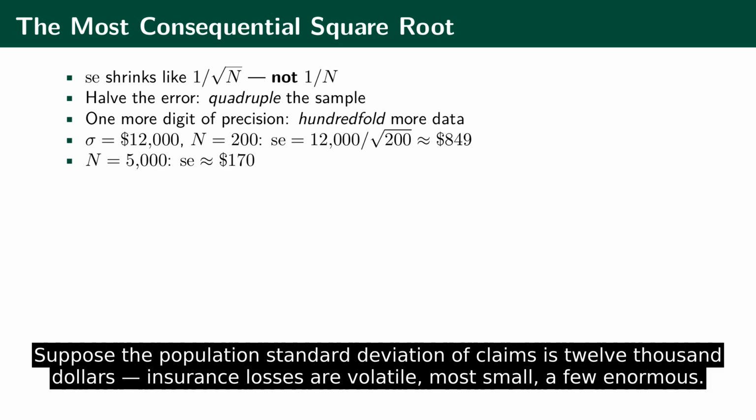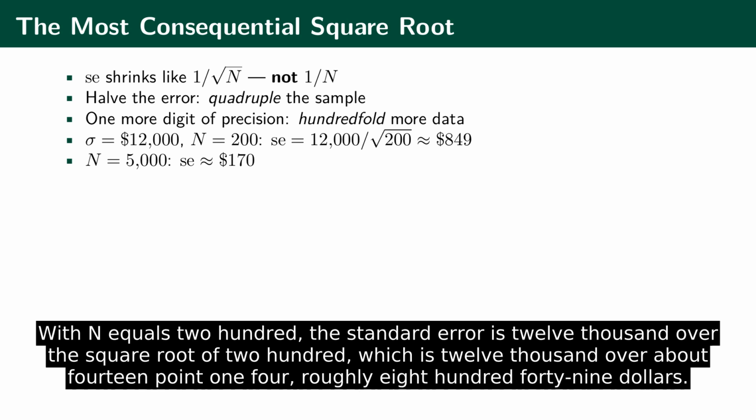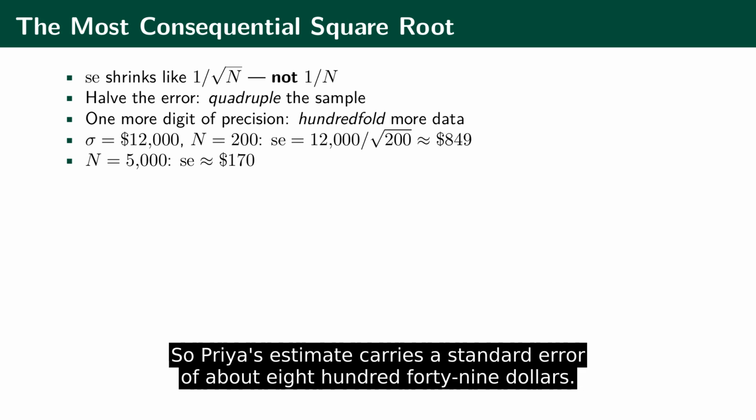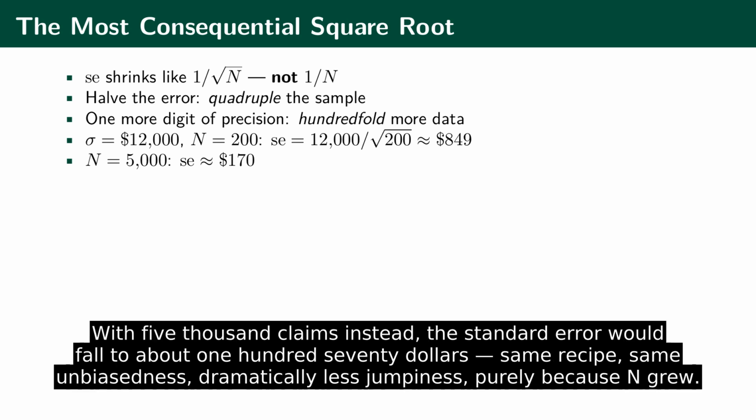Suppose the population standard deviation of claims is $12,000. Insurance losses are volatile, most small, a few enormous. With n equals 200, the standard error is 12,000 over the square root of 200, which is 12,000 over about 14.14, roughly $849. So Priya's estimate carries a standard error of about $849. With 5,000 claims instead, the standard error would fall to about $170. Same recipe, same unbiasedness, dramatically less jumpiness, purely because n grew.